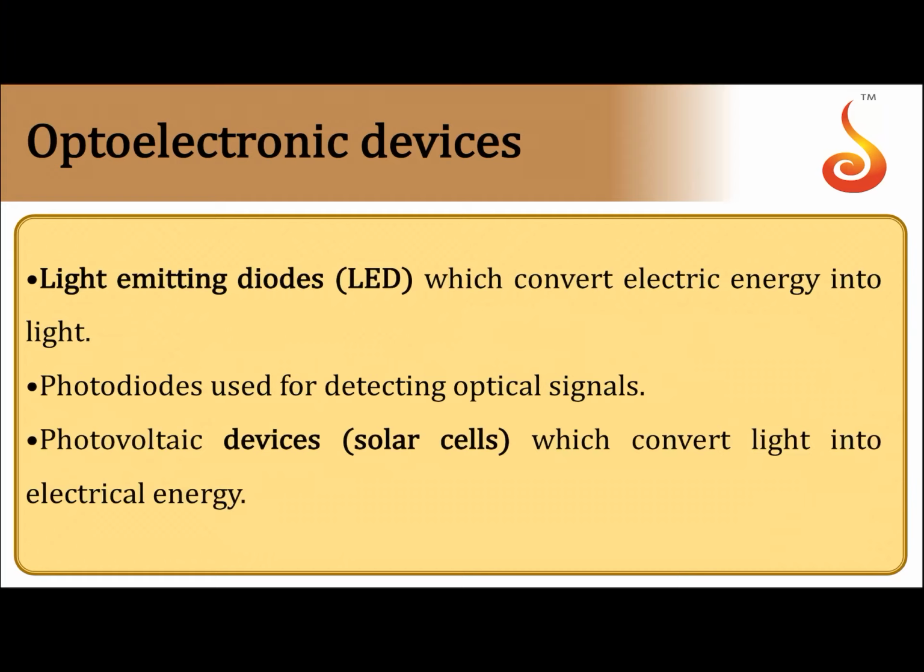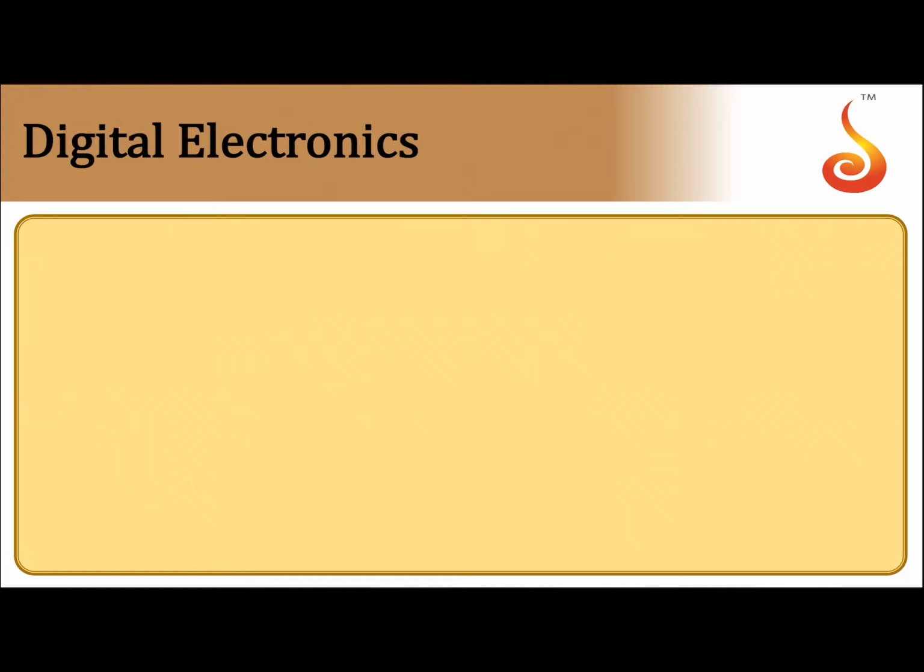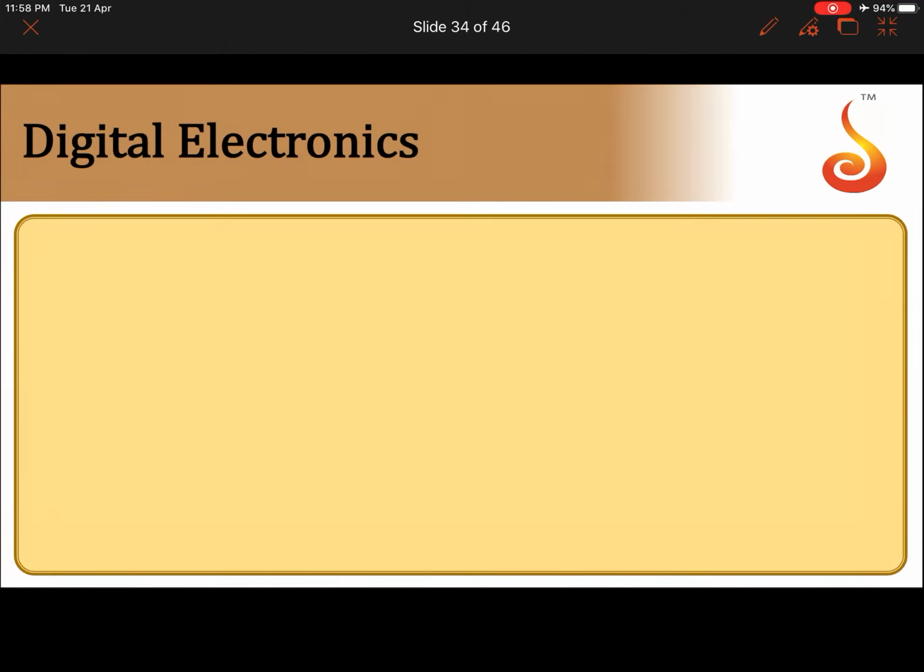So there are three major optoelectronic devices. One is the light emitting diode, the LED, which is used for lighting purposes nowadays, and earlier it was also used for display purposes. Then photodiodes, they are used for detecting optical signals. Then photovoltaic devices like the solar cell, which convert light energy into electrical energy. So that is all about semiconductor electronics. Now we'll come to the next part of the chapter, that is digital electronics.